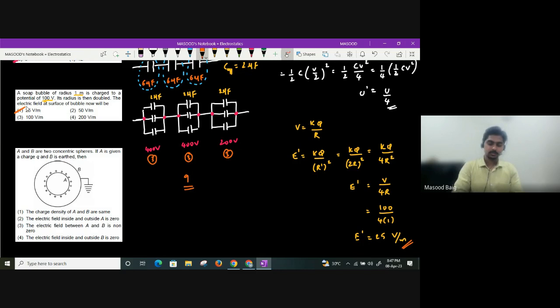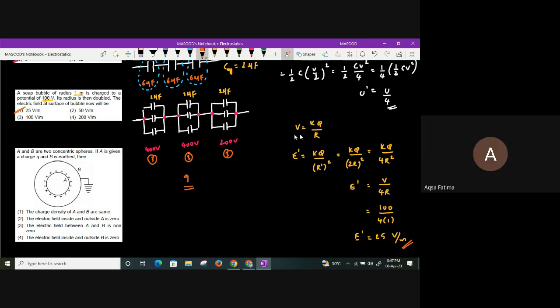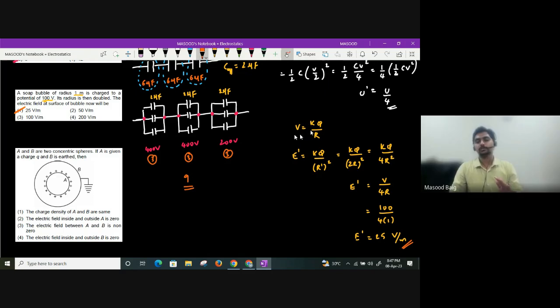Understood? Yes, sir. On the surface of the shell, potential is KQ by R. Right? On the surface of the shell, field is KQ by R square. They are asking when radius is doubled, what is the field? So if radius is doubled, the field at the surface will become KQ by 4R square. So I can write it as V by 4R. Already V is given, R is given. You can find the electric field, guys. Understood, all of you?